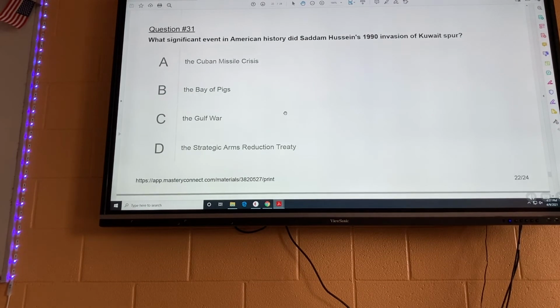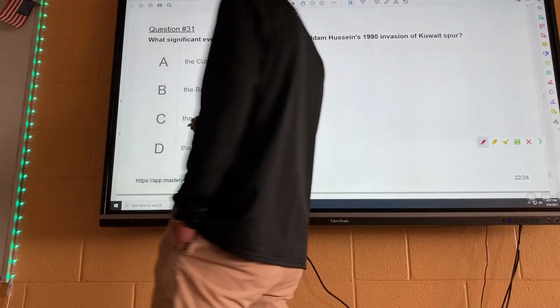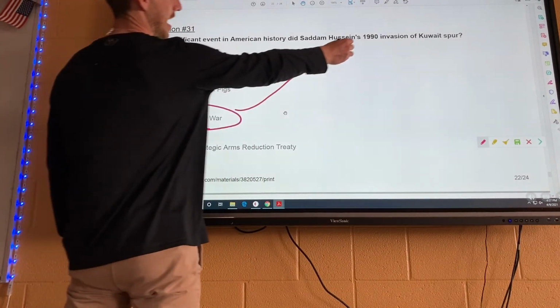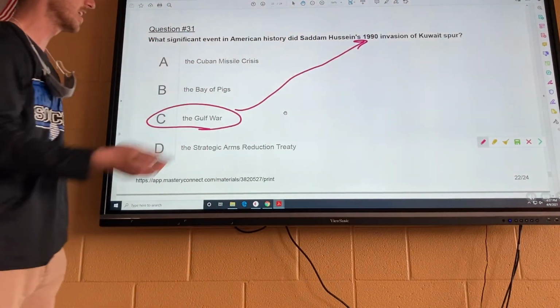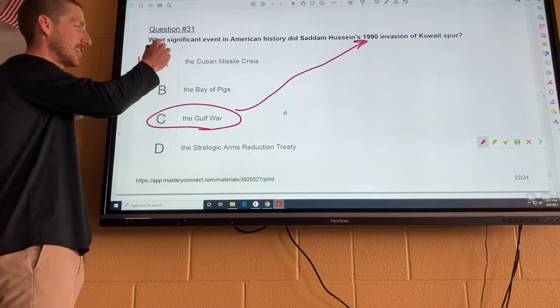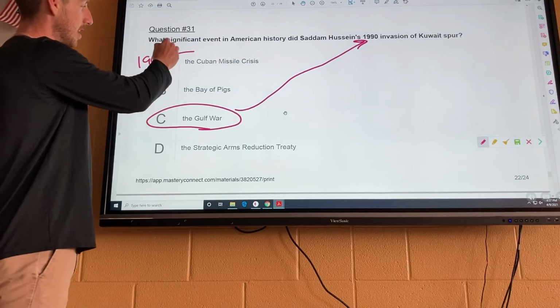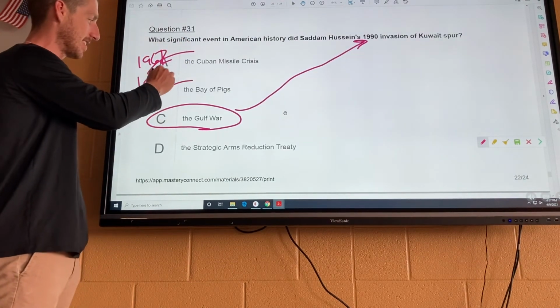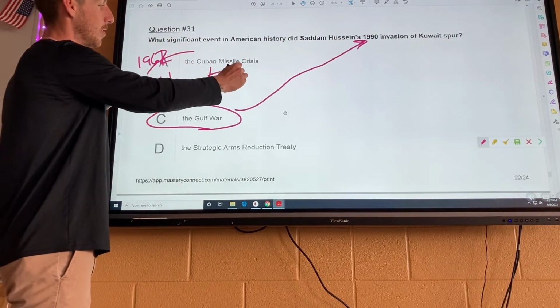31. What significant event in American history did Saddam Hussein's 1990 invasion of Kuwait spur? That's going to be the Gulf War. That happened in 1990. Now let's go through the wrong answers. Cuban Missile Crisis is 1962. Bay of Pigs is 1961. So these are both Kennedy.